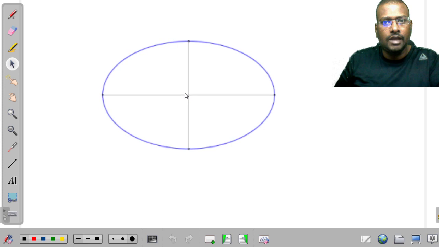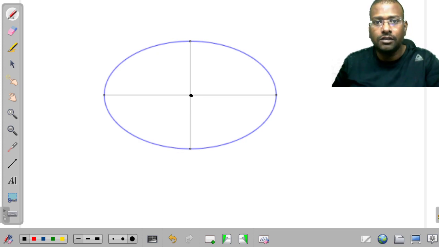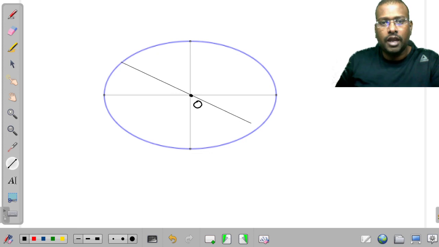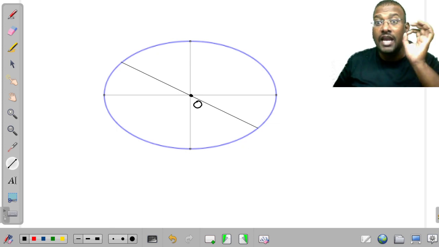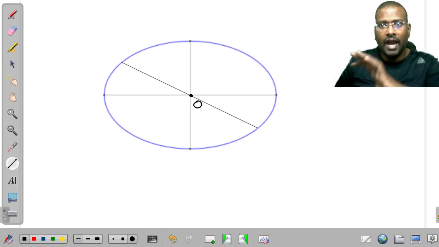So this is an ellipse. What are the various elements we know? This is the center of the ellipse. I am not saying it is the focal point. It is the center of the ellipse. Let us consider it as O. Here the line which is passing through O is going to be considered. I have drawn one line. This line is considered as an axis. All of you remember this? This is an axis.